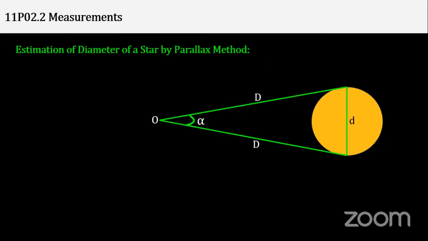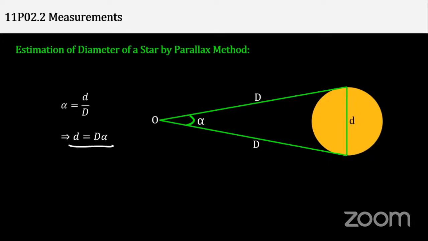Okay, it's very easy. Suppose we need to estimate the diameter of a star by the parallax method. Let us mark 2 points on the ends of this star. Now suppose alpha is the angle made by these 2 points at the point O, which is at distance D from points A and B. D means what? Capital D I'm talking about. Alpha will come out to be small d upon capital D.